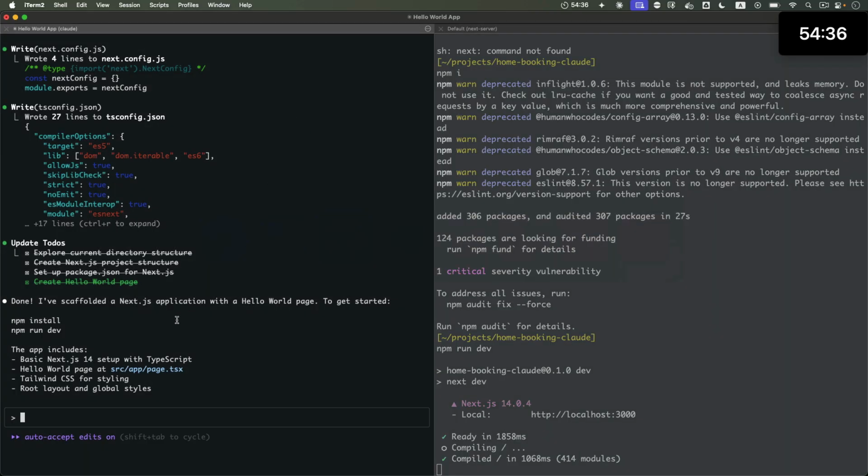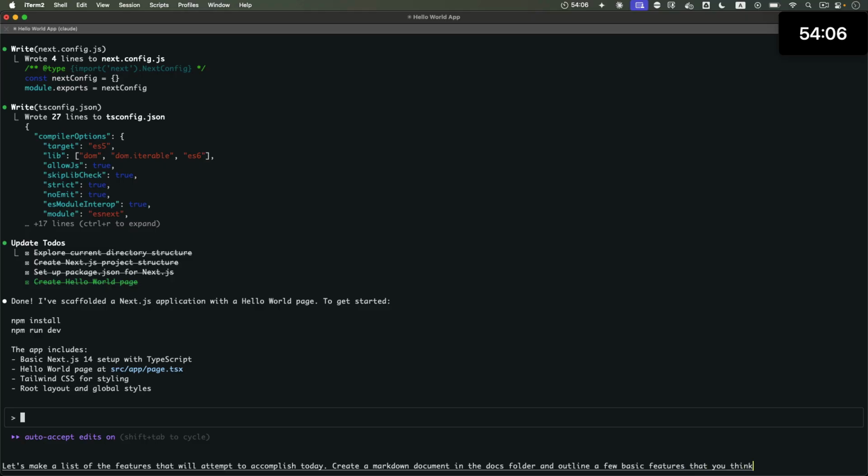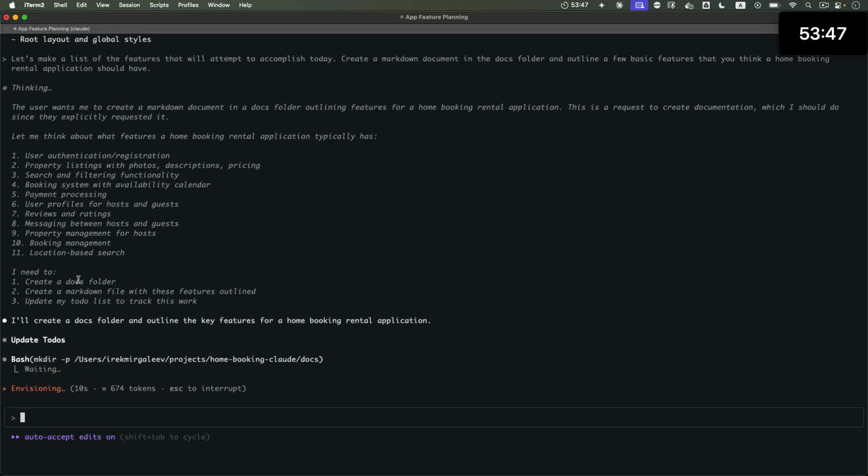Now let's do the following. Let's figure out what we're building today. Okay, start of the prompt. Let's make a list of the features that we'll attempt to accomplish today. Create a markdown document in the docs folder and outline a few basic features that you think a home booking rental application should have. End of the prompt, enter. It's thought up a few things, and now it's creating the MD file, I imagine.